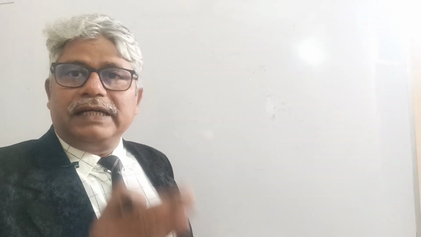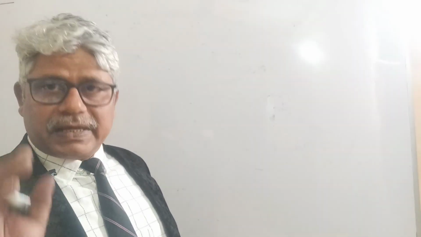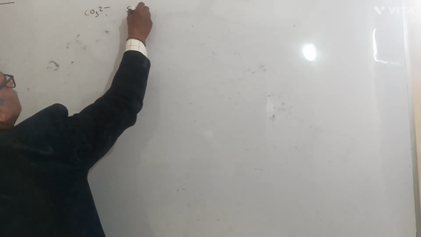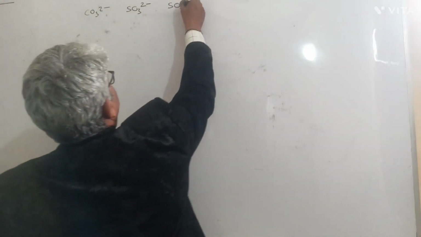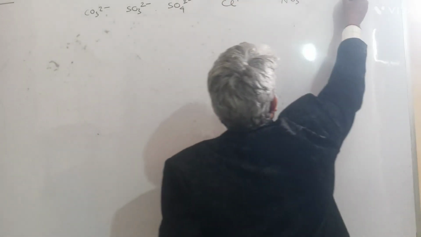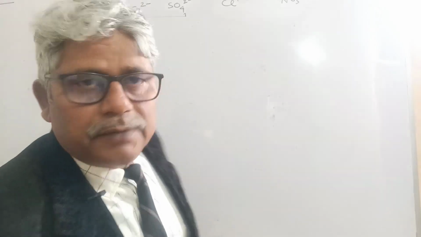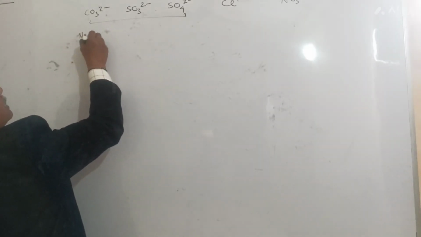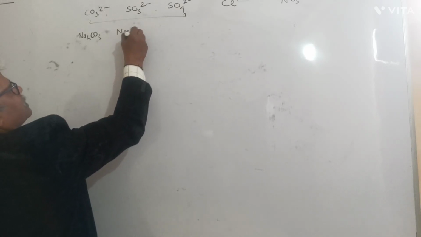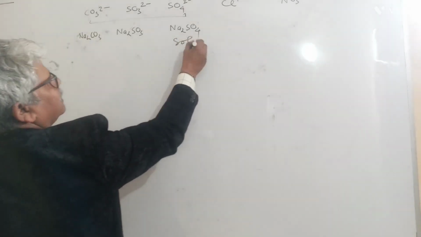Now see the anion and their confirmatory test. How to identify anion and how to confirm their presence in terms of gases. Let us see. So we have carbonate, we have sulfite, we have sulfate, we have chloride, we have nitrate, we have sulfide. These three will be done together. We always take a soluble salt, we take sodium carbonate, we take sodium sulfite, we take sodium sulfate. Add water to make their solution.